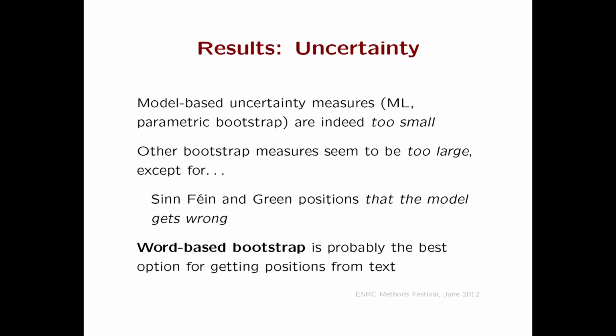So basically, for this class of models, you just shouldn't use it. The bootstrap stuff kind of works best when it's words. What you might have noticed about that is also that there's a rather wide variation in standard errors here. There's a large amount of uncertainty. Those are also the positions that the model got wrong, so it's appropriately uncertain about things that it got wrong. This, I claim, is a good thing.